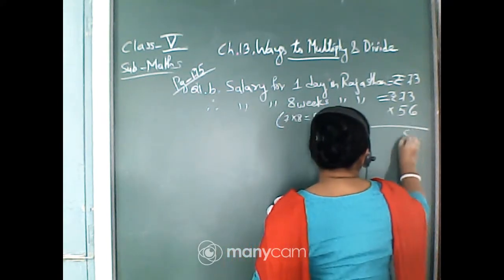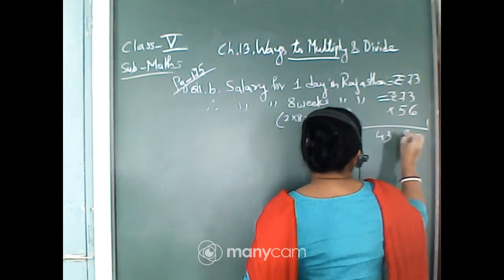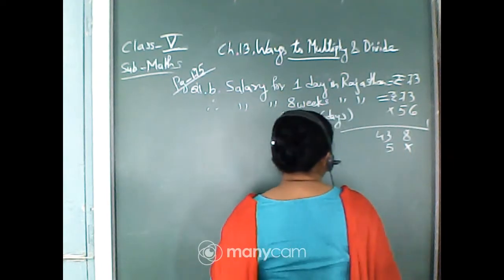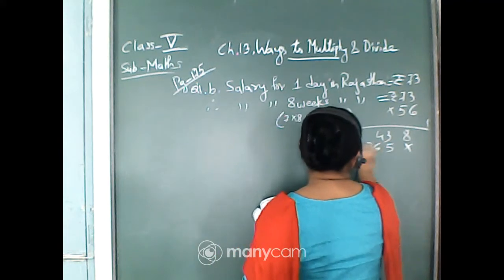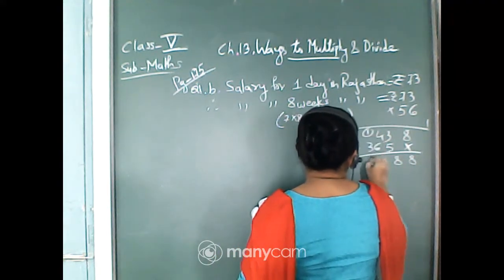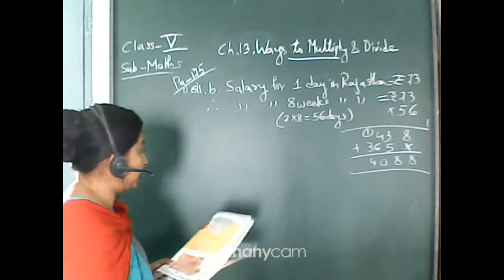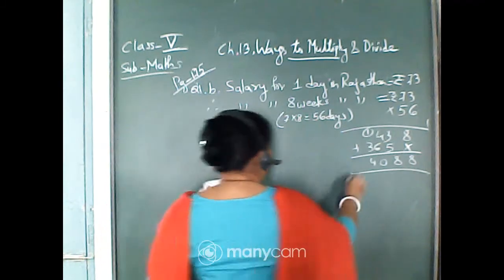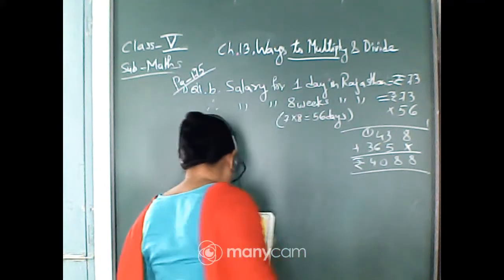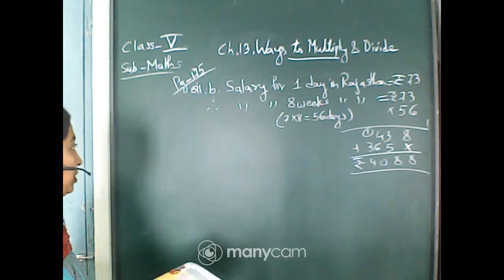6 3s are 18, carry 1. 6 7s are 42, 43. 5 3s are 15, carry 1. 5 7s are 35 and 36. 8, 10. So that means in Rajasthan, Bhairav Singh is getting rupees 4,088. You will write the answer on your own: that Bhairav Singh earns rupees 4,088.